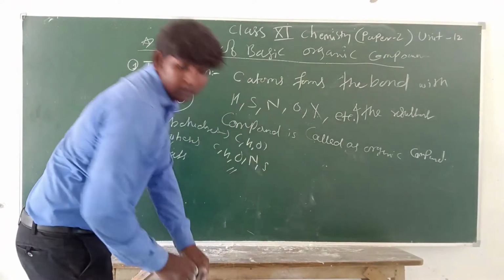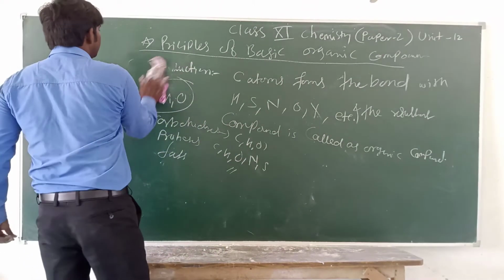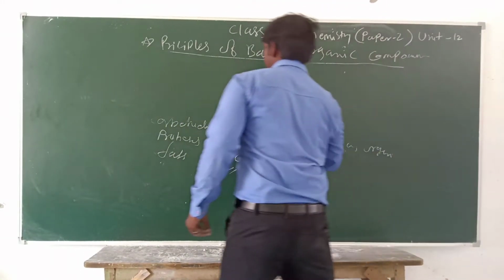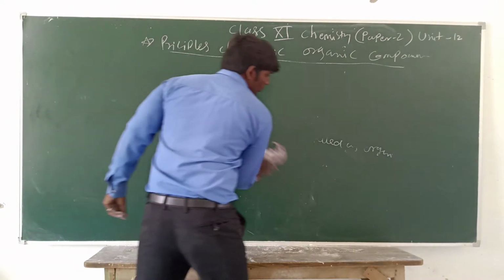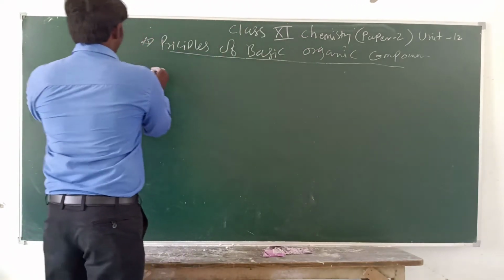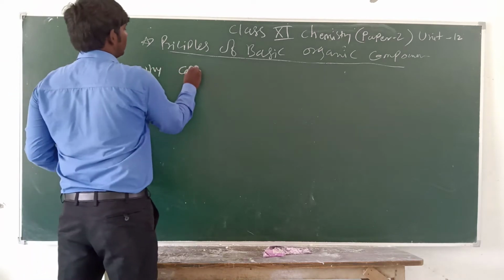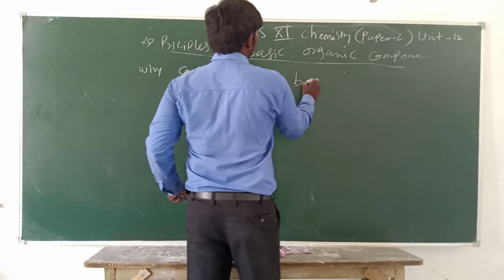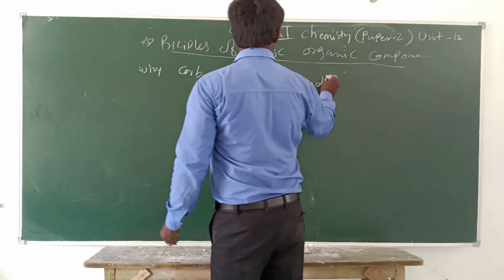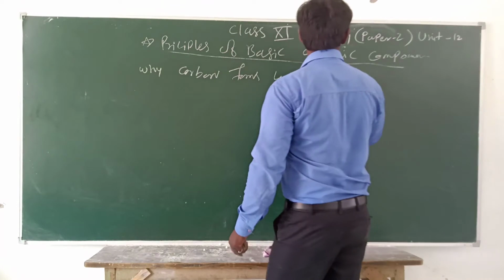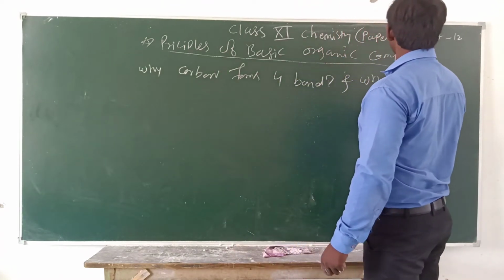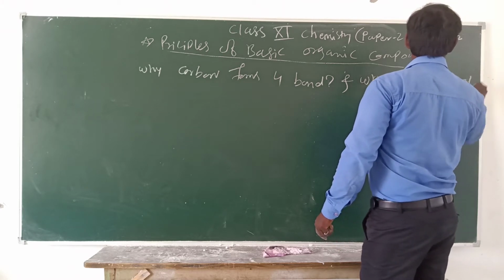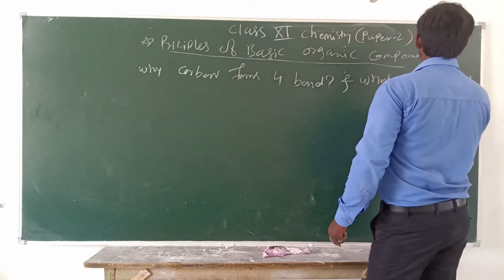Now we study the second subtopic, which is most important: why carbon forms 4 bonds, and what is tetrahedral geometry?